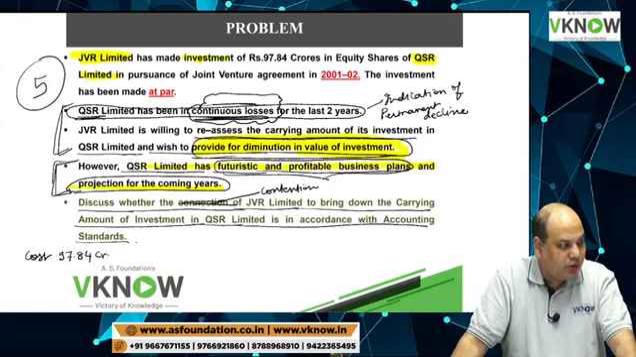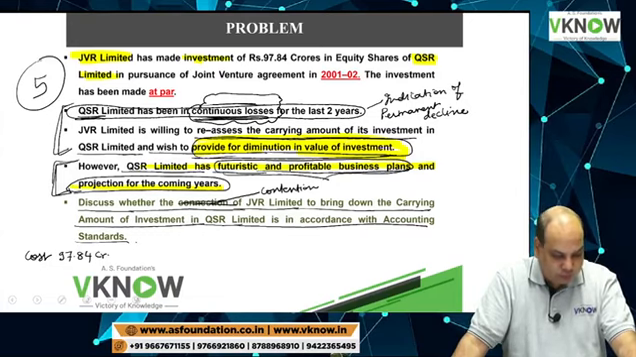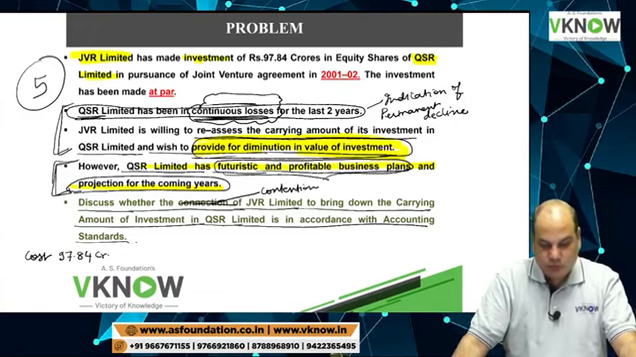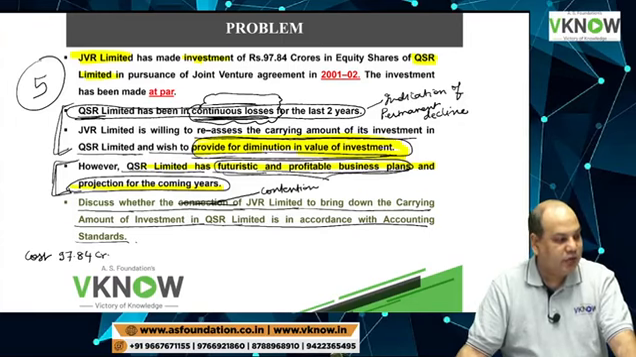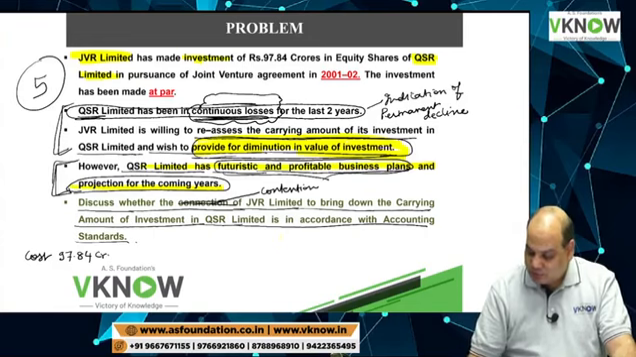Whether they can make provision for decline in the value of investment, or they should treat it at cost only. They should treat it at cost, or they should make a provision for decline in value of investment. Kindly reply. Yes, everybody, reply. The answer is